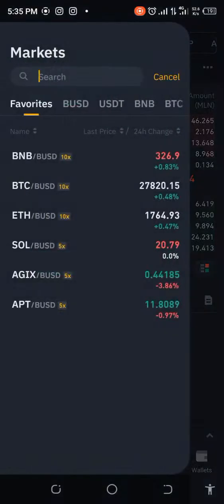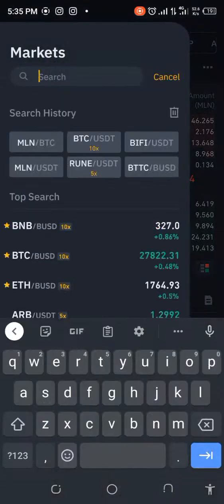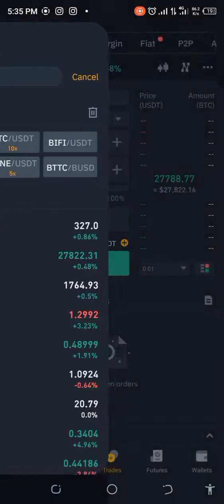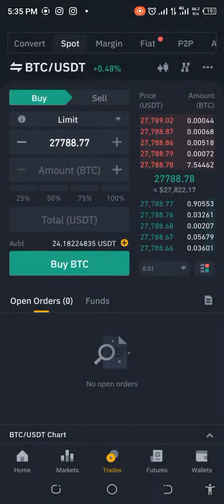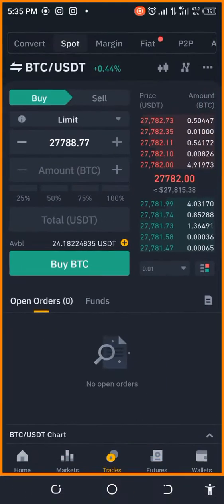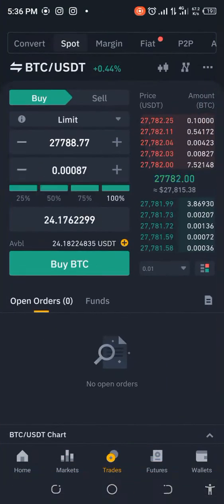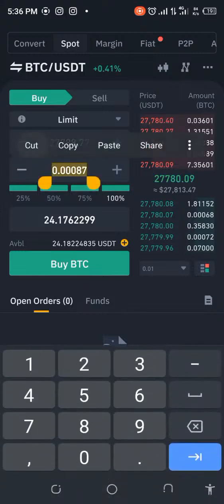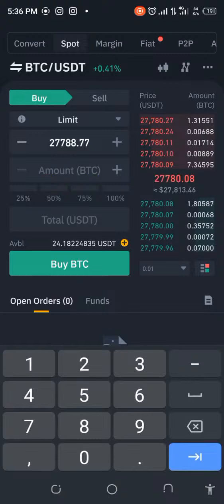I'm just going to first of all go to buy BTC, because this is MLN BTC. That's where the opportunity is. So the first thing I need to do is buy BTC. Like I told you, I'm using $24.18, so I'm just going to pick that up. That's giving me 0.0087. So I'll pick that. Let's do everything bare bone, and then afterwards we will remove all the charges and see whether it's going to make sense.